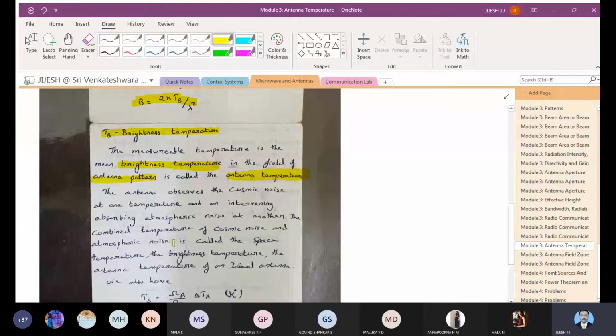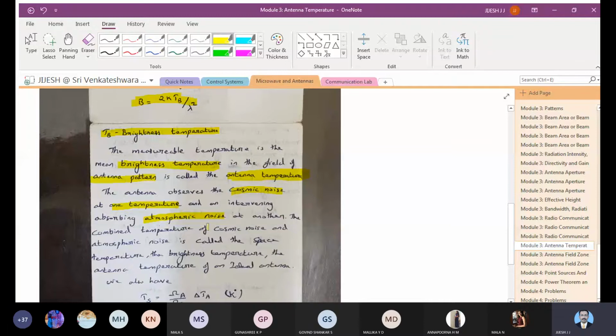The antenna observes a cosmic noise at one temperature, and then interleaving observes atmospheric noise, at another temperature. The combined temperature of cosmic noise and atmospheric noise is called the space temperature.